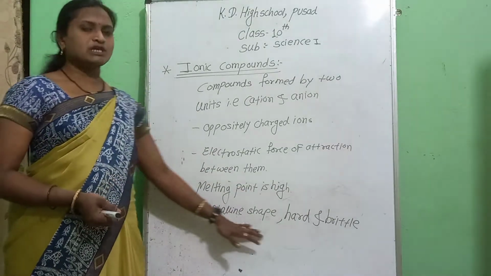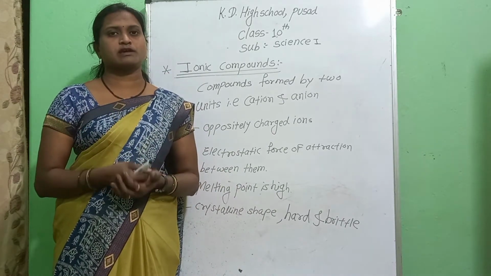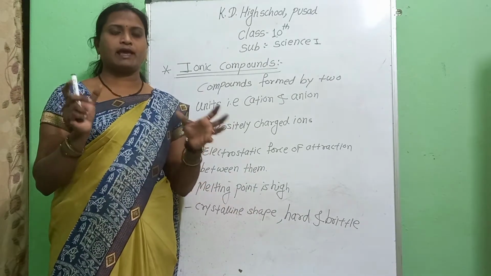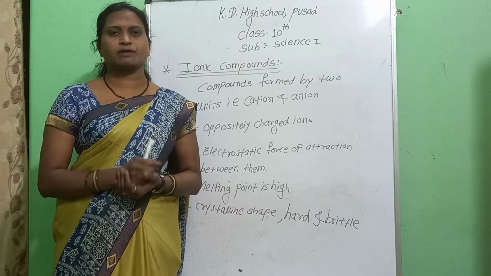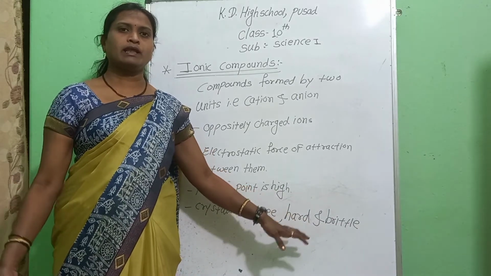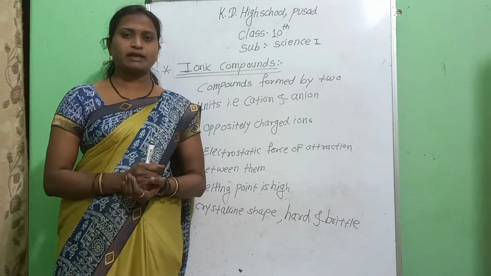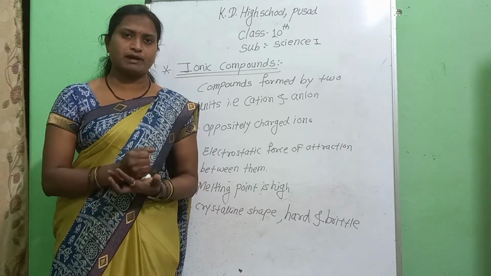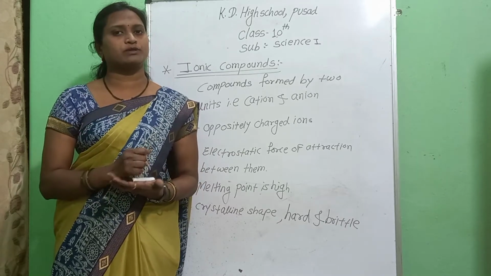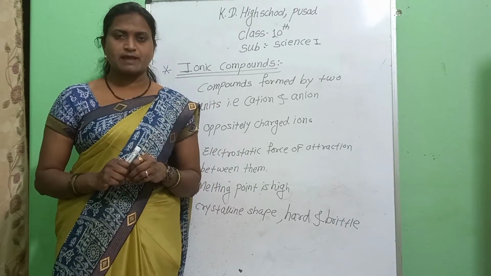And what is the shape of these compounds? As they have a fixed arrangement of atoms due to their strong chemical bonds, they have a crystalline shape. Some surfaces are shiny. They are hard in nature, while they are brittle. Brittle means that if you hammer a substance and apply pressure, it will not convert into thin sheets. It will break into small pieces.